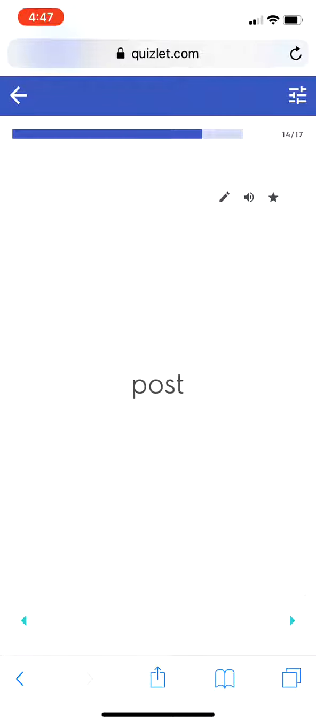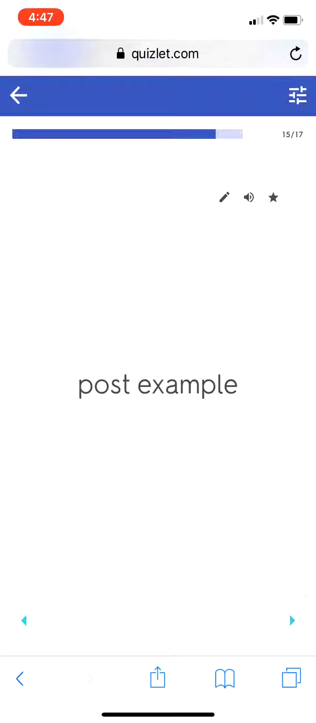Your next prefix is post. When you see post at the beginning of a word, oftentimes it will mean behind or later.